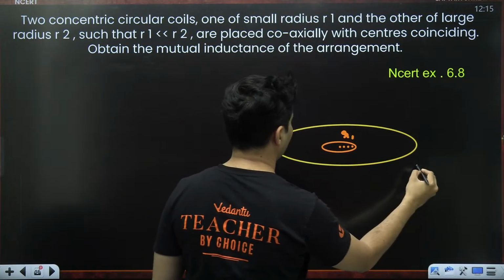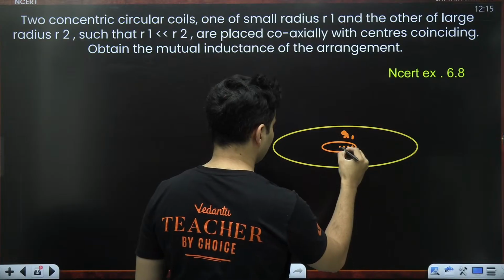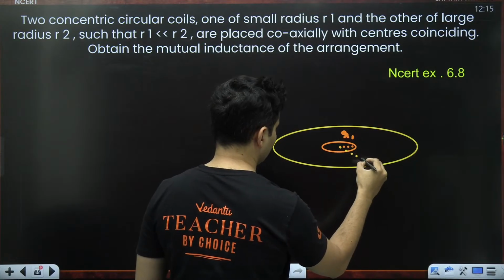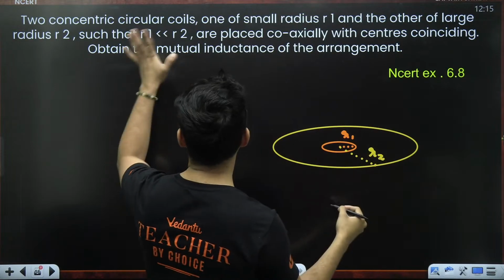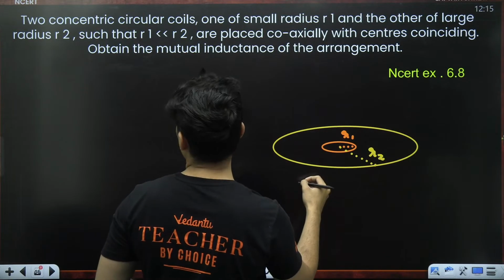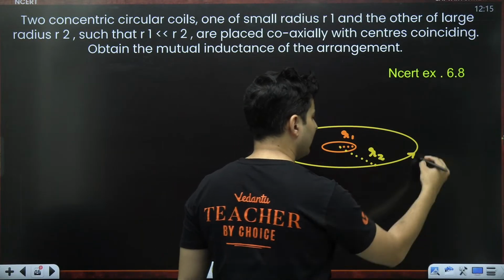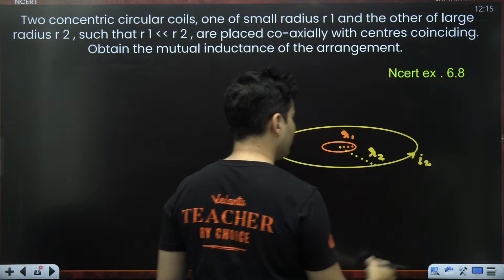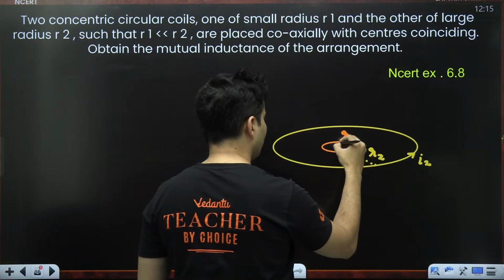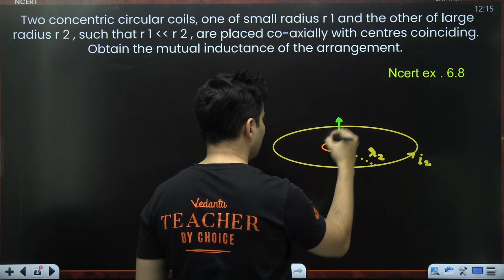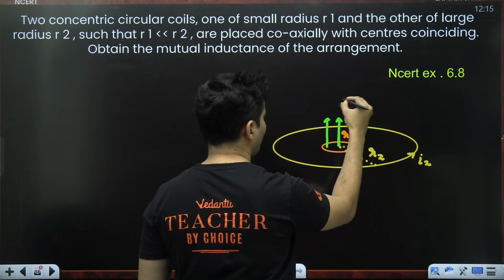And then there is a large coil over here. R2 is the radius, R2 is much, much larger. So that large coil might be carrying some current. Let's say it is carrying some current I2. It will produce some magnetic field throughout. So some of the magnetic field lines will definitely pass even over here like this.